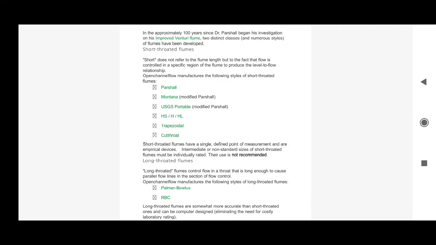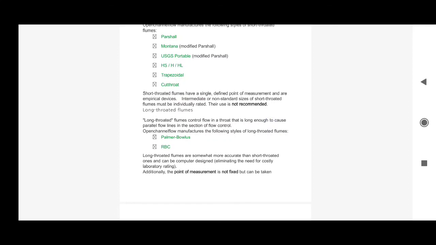And then there are long throated flumes. What does a long throated flume do? A long throated flume controls flow in a throat that is long enough to cause parallel flow lines in the section of flow control. You have studied flow lines in fluid mechanics. So the parallel flow lines that are passing through these are easy to measure. So long throated flumes are considered better than short throated flumes because there is a longer portion in which the flow lines are parallel and the flow can be measured, right?